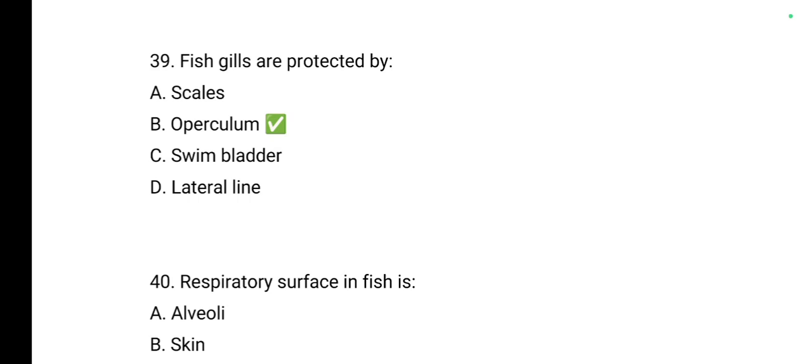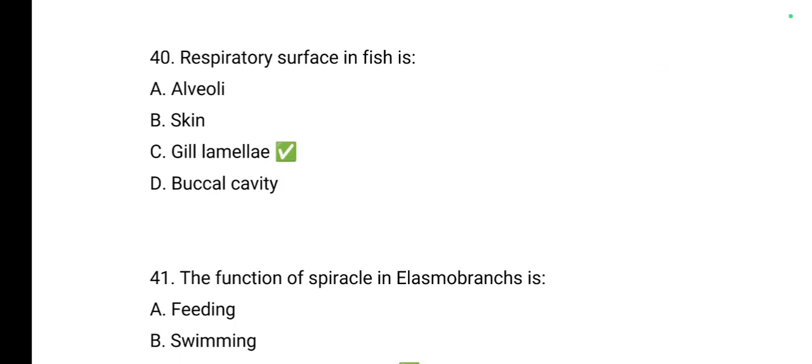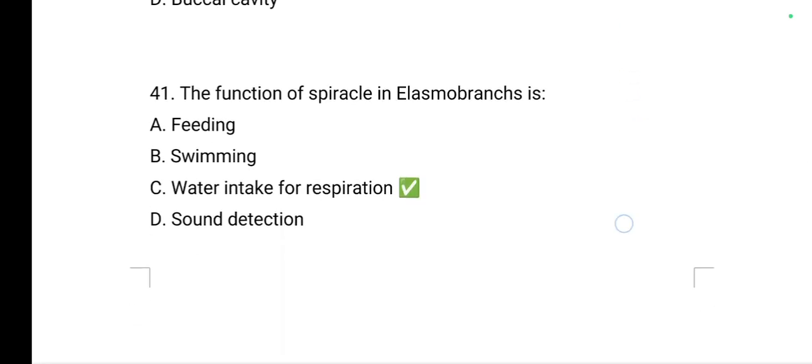Fish gills are protected by the operculum, that is the gill cover. Respiratory surface in fishes is gill lamellae. The function of spiracle in elasmobranch is water intake for respiration.